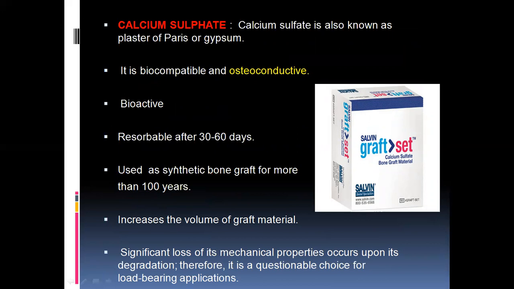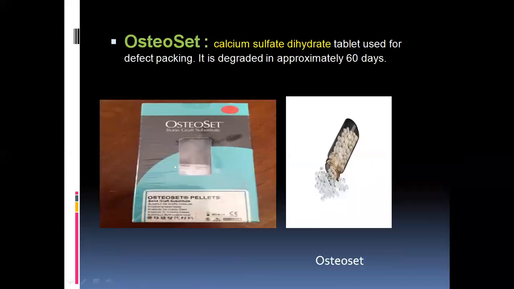It's a very old type of graft, but it's still used these days also. So it increases the volume of the graft material. And here's another type of synthetic graft material, osteoset. It consists of calcium sulfate dihydrate. You have to remember the compositions of the graft materials. What does osteoset consist of? Calcium sulfate dihydrate. It may be available in the form of tablets, mostly pellets.